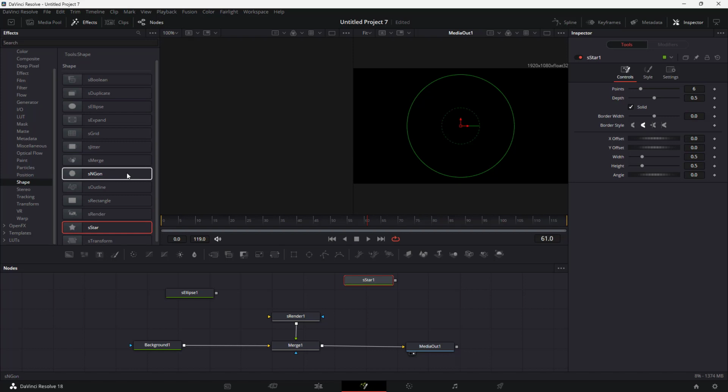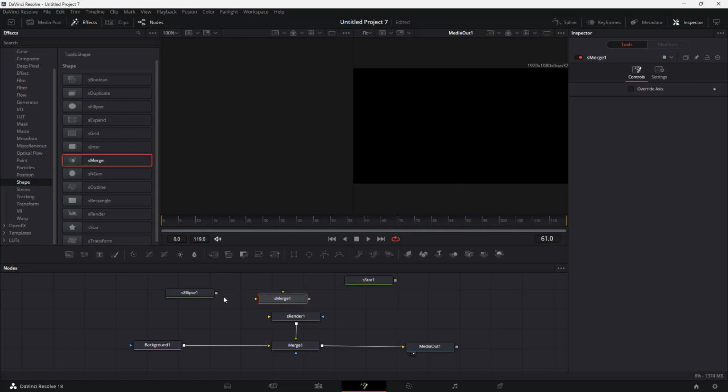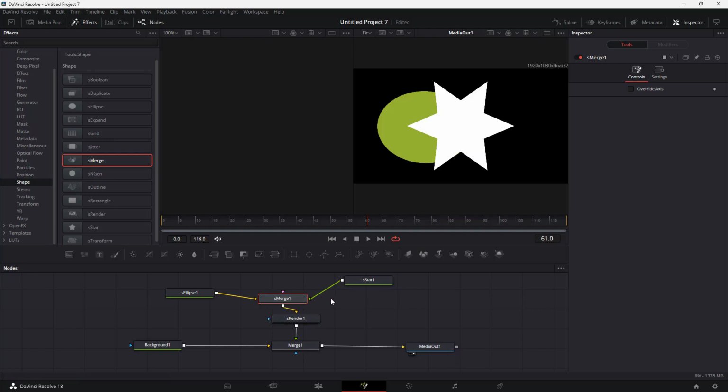So to do that, over here, you can see Shape Mirrors is here under shape itself. Let me just bring that in. And now I'm going to connect the ellipse right here onto the shape mirrors, and then the star over here onto the shape mirrors. Bring the shape onto the render, and you can see both of the shapes right here.